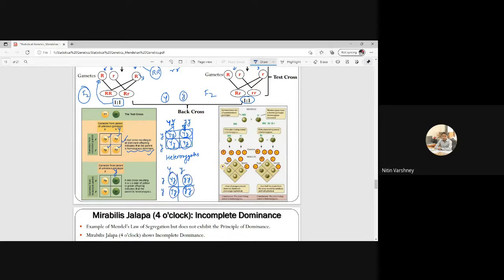Okay, so this is the application, or we can say on the basis of offspring gametes, on the basis of offspring zygotes, we can say which type of parents will be there. Okay, just the same example is this, you can check it, I will send this PDF to you. Okay, any doubt?